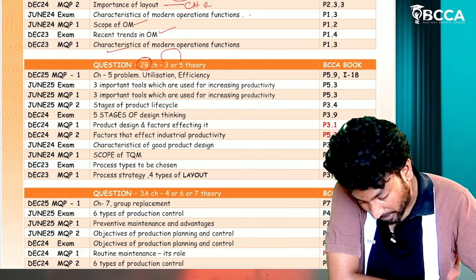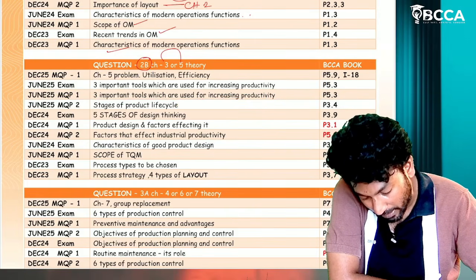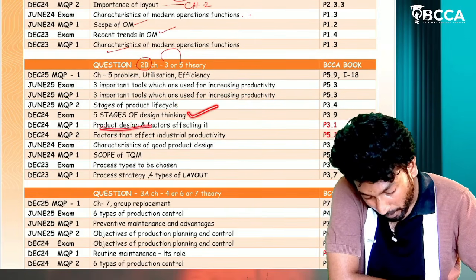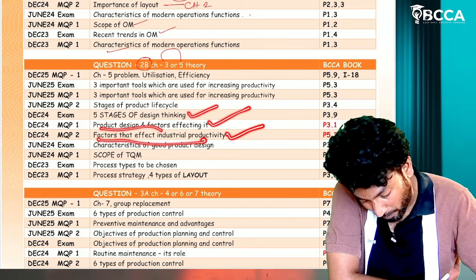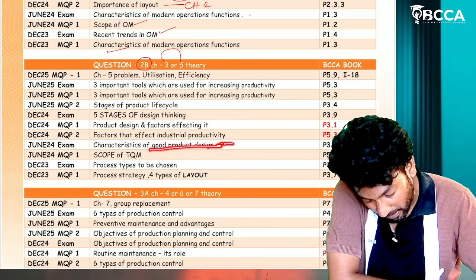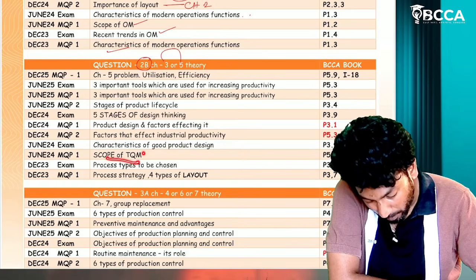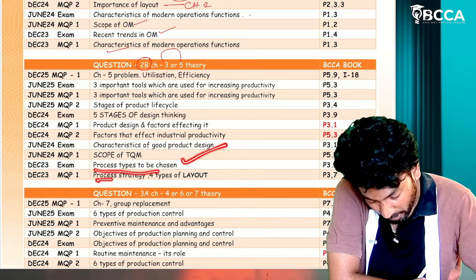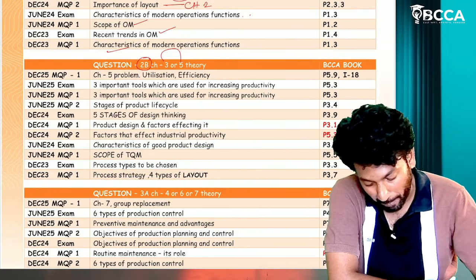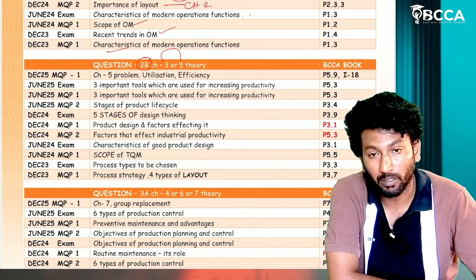Chapter number 5. Stages of product life cycle, chapter number 3. Five stages of design thinking, chapter number 3. Product design and factors affecting it, chapter number 3. Factors that affect industrial productivity, chapter number 5. Characteristics of good product design, chapter number 3. Scope of TQM, chapter number 5. Process types to be chosen, chapter number 3. Process types plus four types of layout, process strategy plus four types of layout.